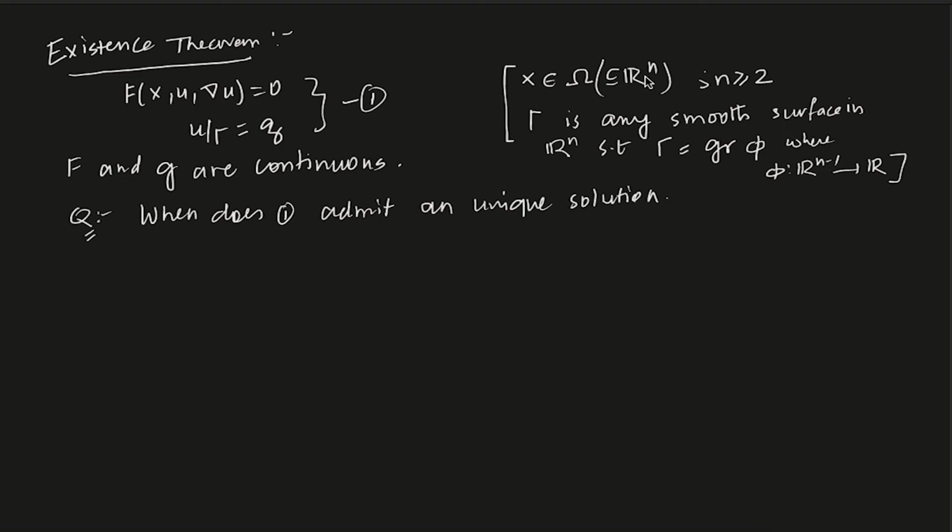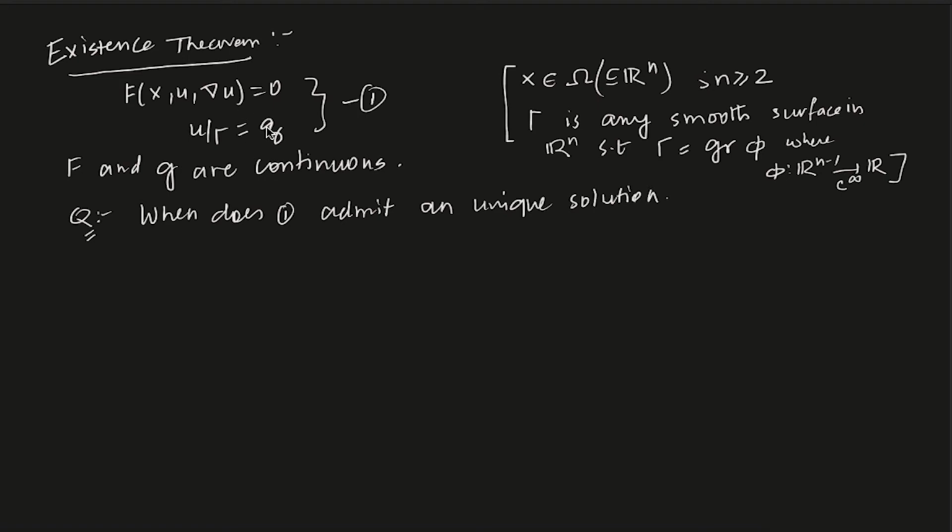When it is R2, gamma is just the graph of some smooth C infinity function from R to R, which will be a smooth curve that lies in R2.